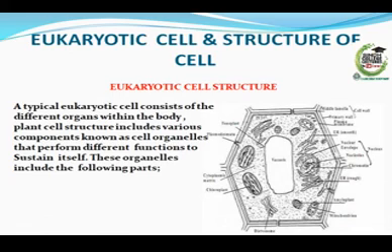Eukaryotic cell structure. A typical eukaryotic cell consists of different organelles within the body. Plant cell structure includes various components known as cell organelles that perform different functions to sustain itself. These organelles include the following parts.